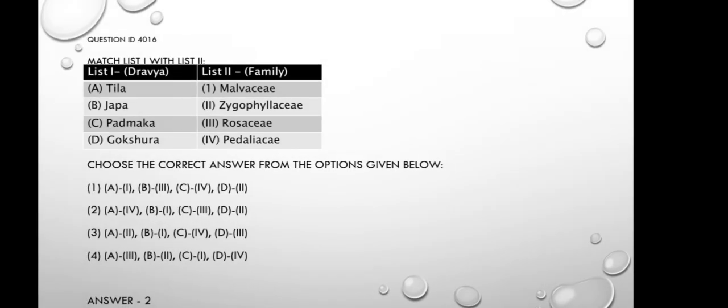Now moving on to question number 16. Match list 1 with list 2. List 1: Tila, Japa, Padmaka, Gokshura. List 2: Malvaceae, Zygophyllaceae, Rosaceae, Pedalaceae. Choose the correct answer from the options given below. We have to identify the drug and the family in which it is included.